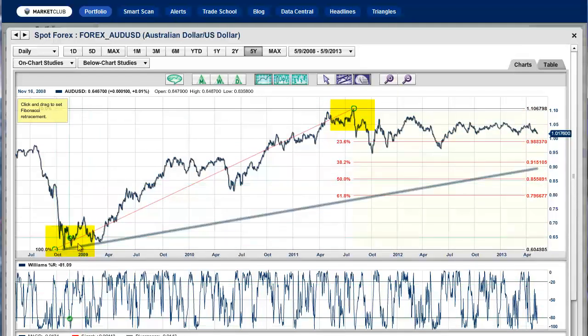Actually, I was in Australia at that time. Great bargains. And this is the highest period we've seen. So it would indicate that we could see a 38.2% correction, which takes us down to about the 91.5-cent level, or a 50% correction, which takes us down to 85, or a full 61.8% correction, which takes us down to around 80 cents. Now, the key thing here in my mind is this point right here. I'm going to show you what that point is. So let's take a look at that right now.